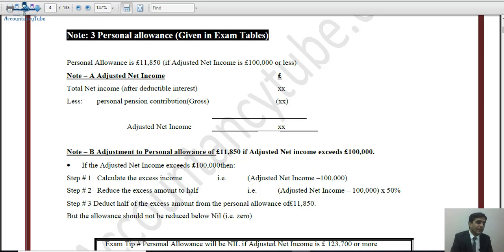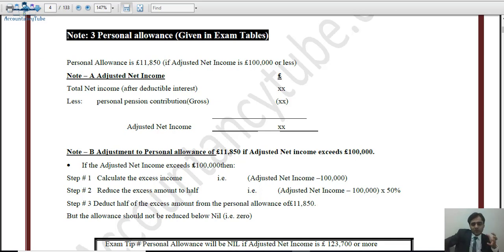We'll have to deduct the personal pension contribution out of that, but please remember, we have to take the gross amount of the personal pension contribution. That will be called the adjusted net income. If adjusted net income is 100,000 pounds or less, our personal allowance will be 11,850.